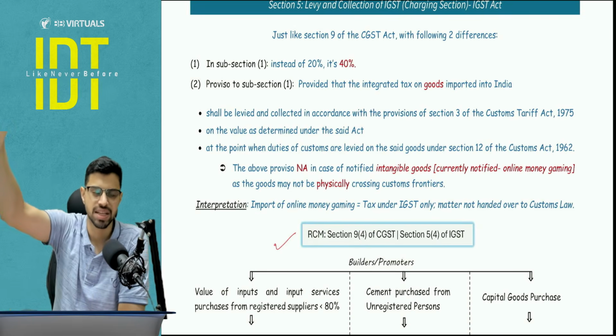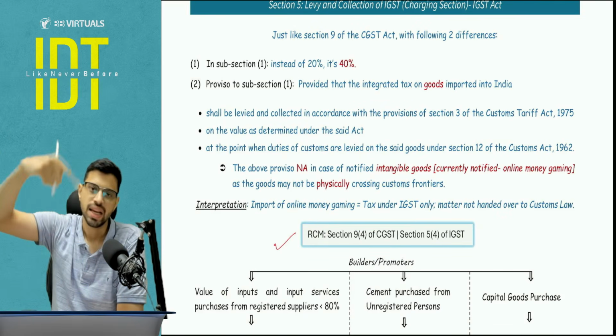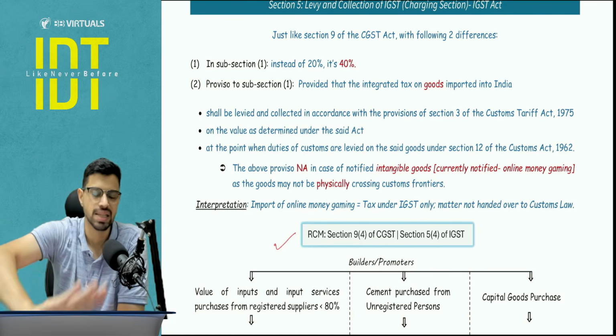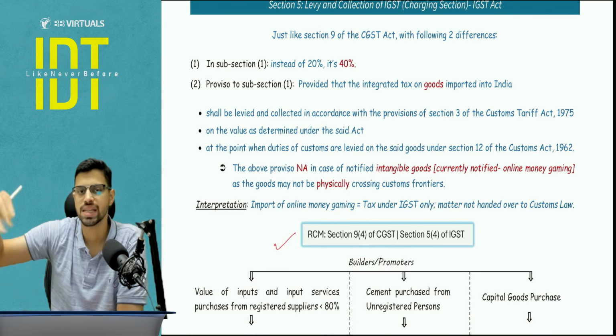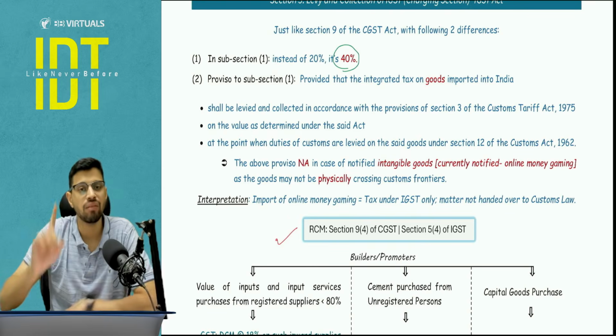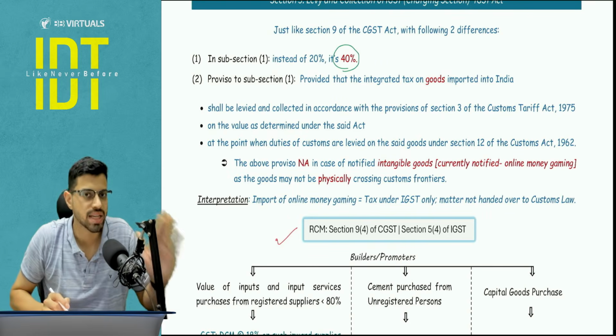It is exactly like section number 9 with 2 changes. Instead of 20%, this can be maximum 40%, right? These are the statutory limits. Actual GST rates may vary as per the council. So here the maximum rate will be 40%, and one more proviso, it is new in section number 5, which